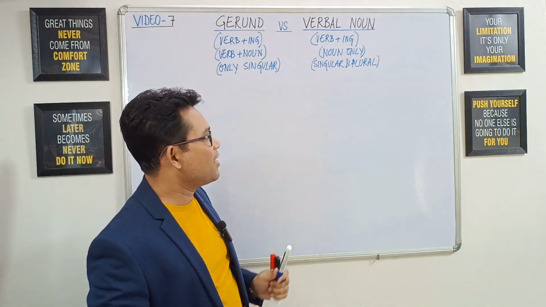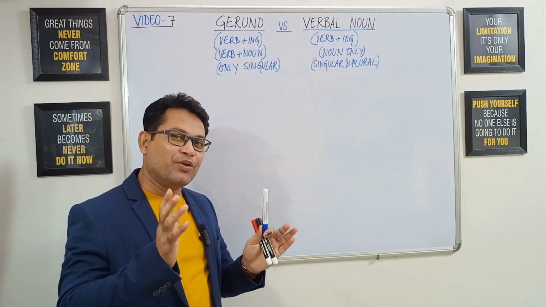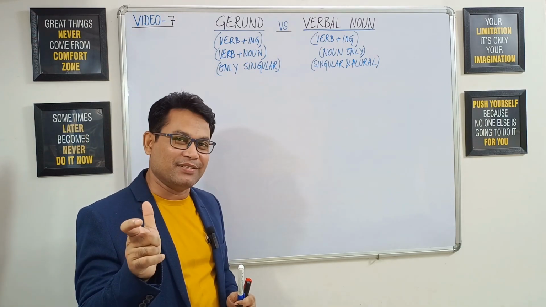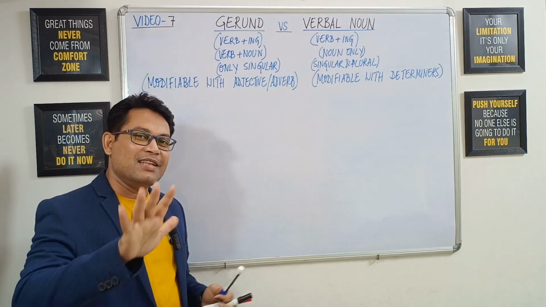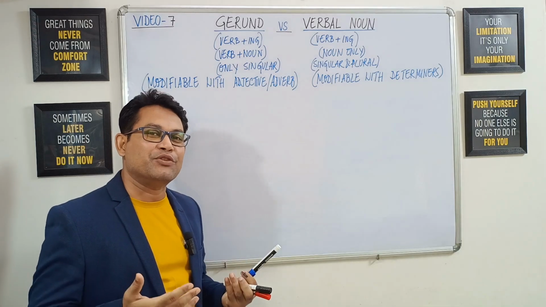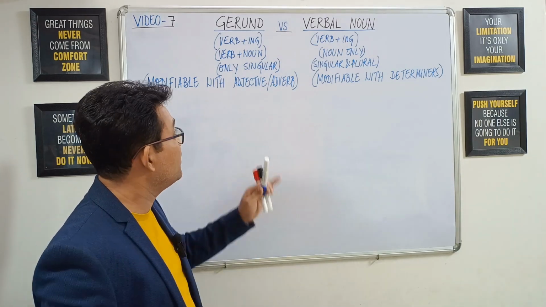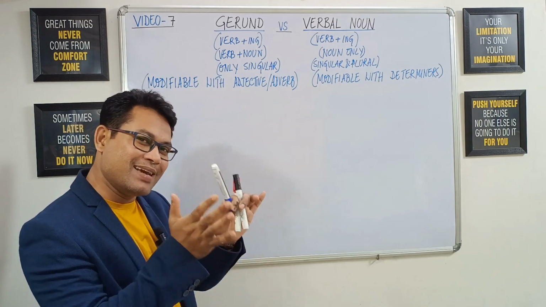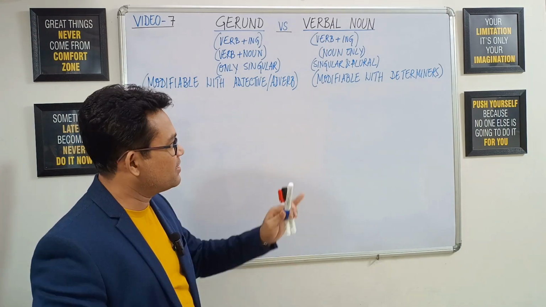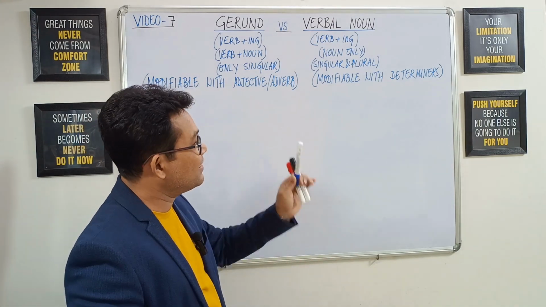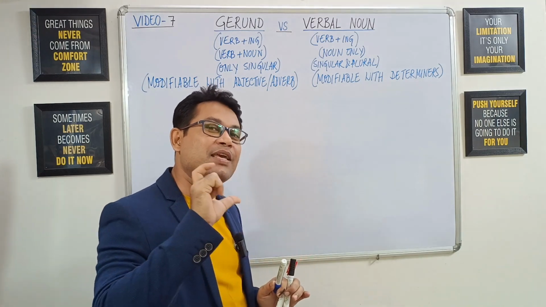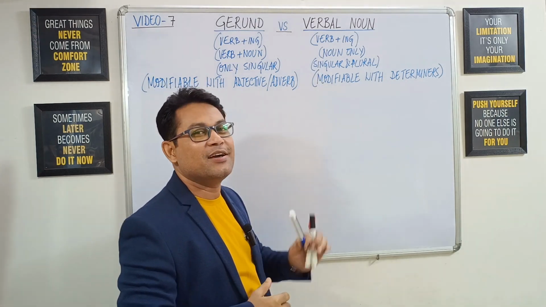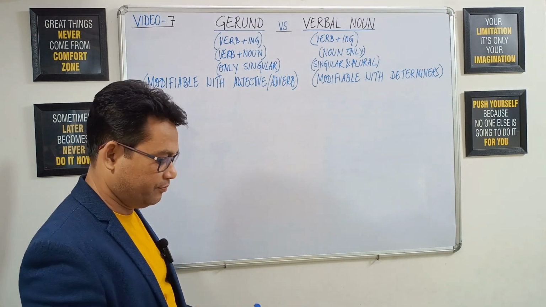But a verbal noun must be modified by only the determiners. Then number five, remember that if we want to use a preposition, then before a gerund we can use any preposition, but after the verbal noun we can use only of.